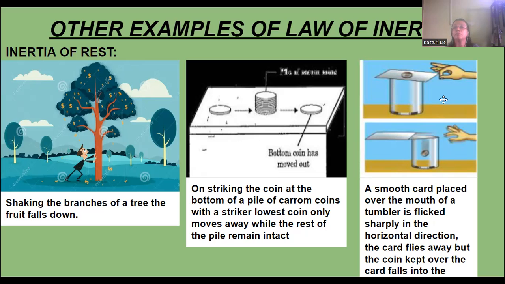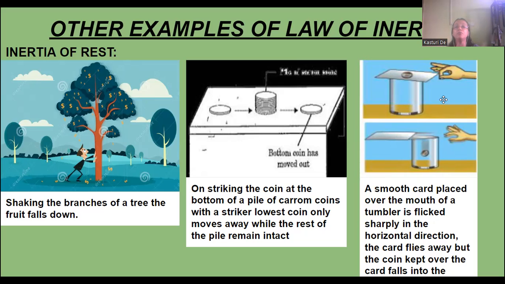We have also discussed that there are three types of inertia: inertia of rest, motion, and direction. We have discussed some examples already, but some other examples are still there. These will help you in solving your question answers. So let me discuss some of them. First we come to inertia of rest.